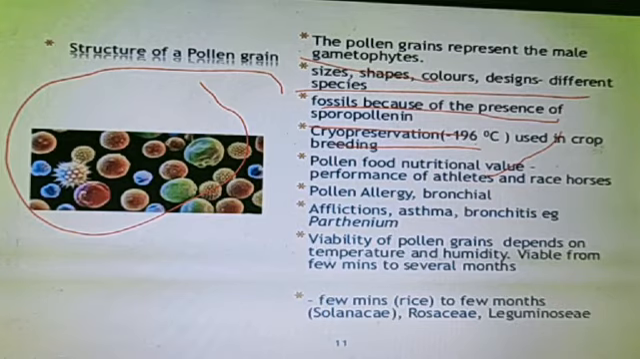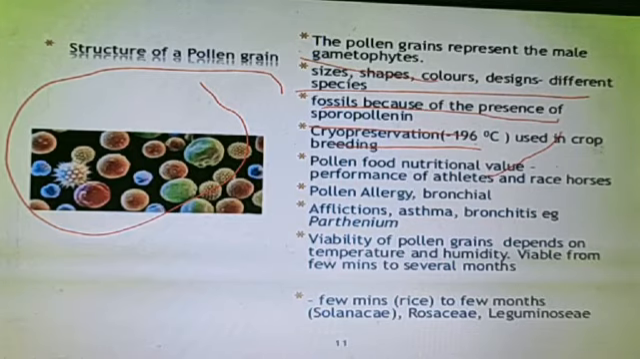Now, pollen food nutrition values: some athletes take pollen as a nutrition substance also. Some people have an allergy to pollen. They then get bronchial infections, bronchitis, and asthma problems.